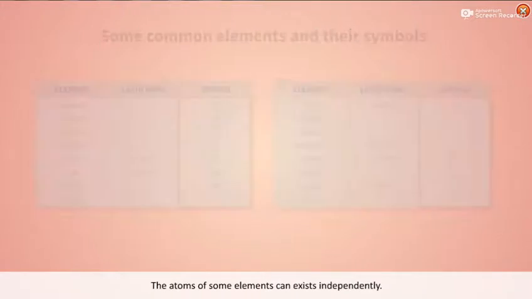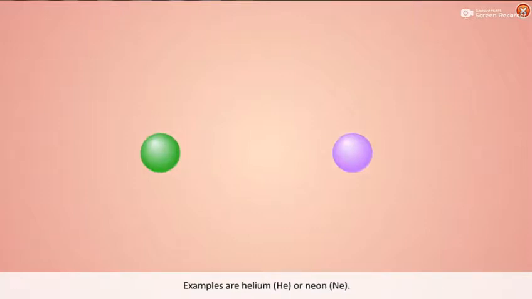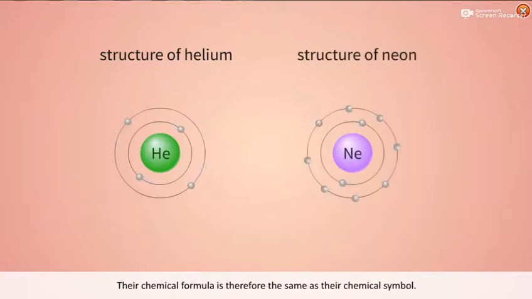The atoms of some elements can exist independently. Examples are helium, He, or neon, Ne. They are known as monoatomic elements. Their chemical formula is therefore the same as their chemical symbol.